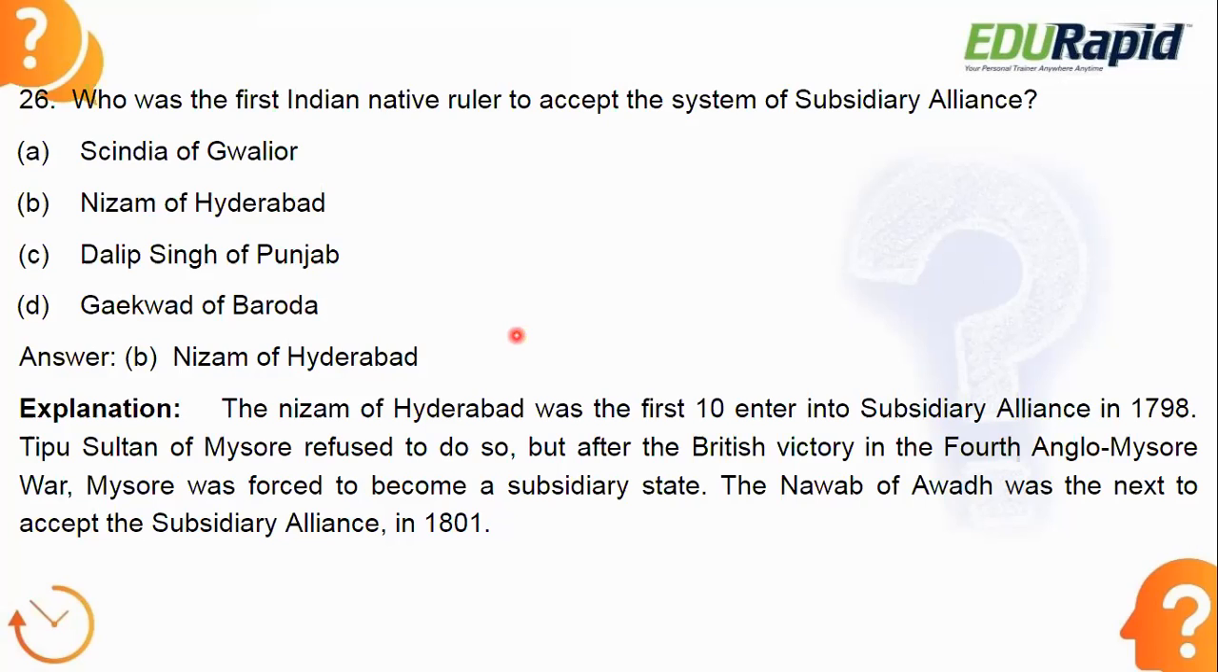Okay, the first kingdom is Nizam. The first is Nizam of Hyderabad in 1798. And after that, Mysore kingdom. And third state is Nawab of Awadh, Awadh state.